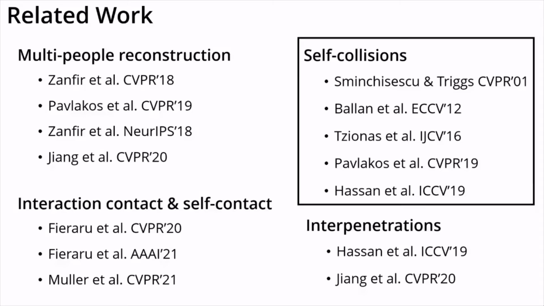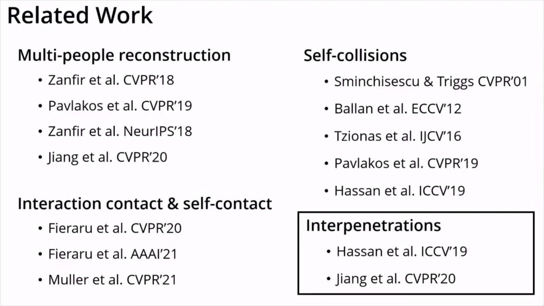Several methods have also been proposed for avoiding self-collisions and interpenetrations. They are either too slow for learning, or use rough approximations of the human surface or of the loss functions, so we propose a unified collision model without such weaknesses.